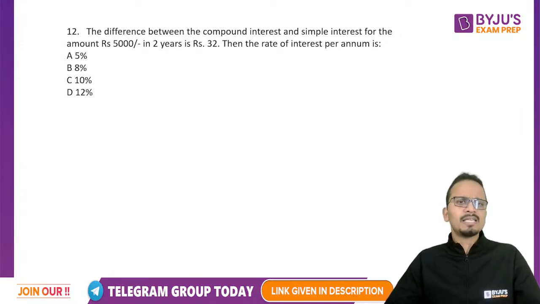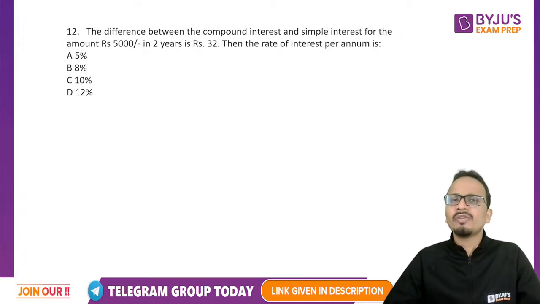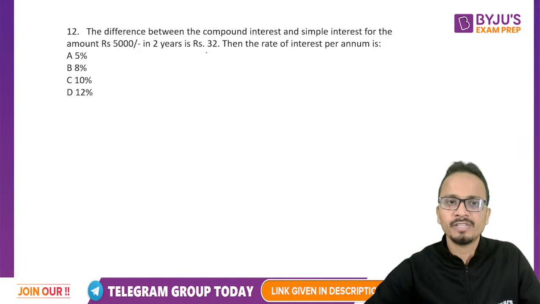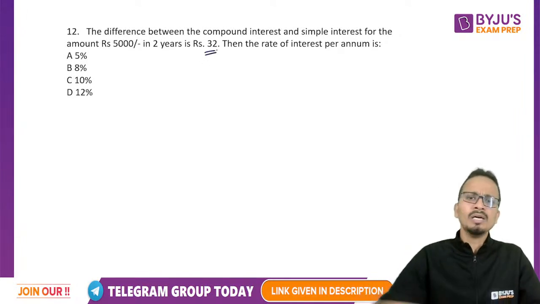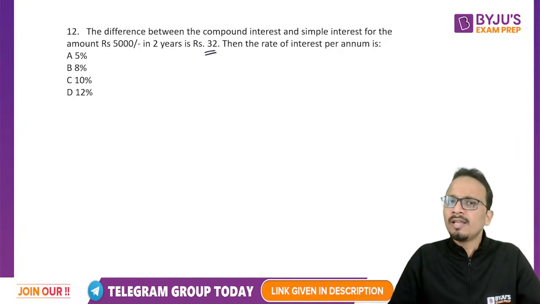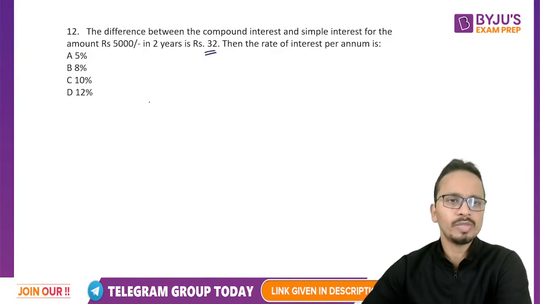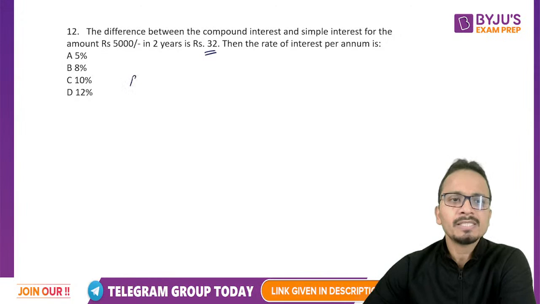The question says that the difference between compound interest and simple interest for 5,000 rupees in 2 years is 32, and they're asking us to find out the rate of interest per annum. All right, so let's start with this. Now let's say P is the principal.